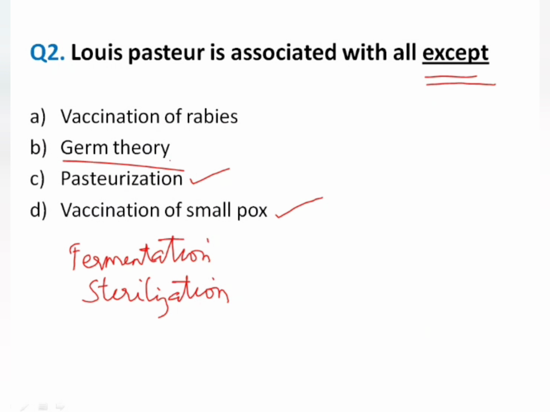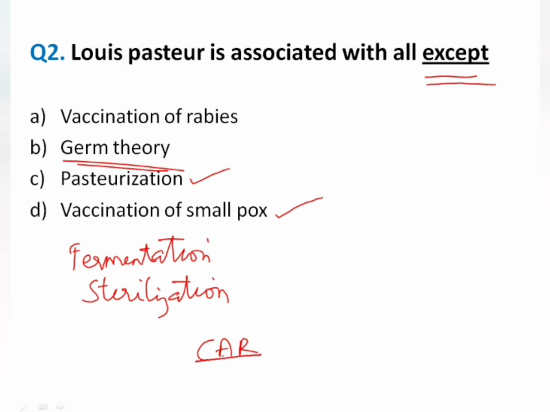Diseases are caused by the microorganisms present in the air, and not by bad air or vapor, is what germ theory states, and this was given by Louis Pasteur. And coming to vaccination, he discovered vaccines for rabies, cholera, and anthrax. So you remember it with the mnemonic CAR.